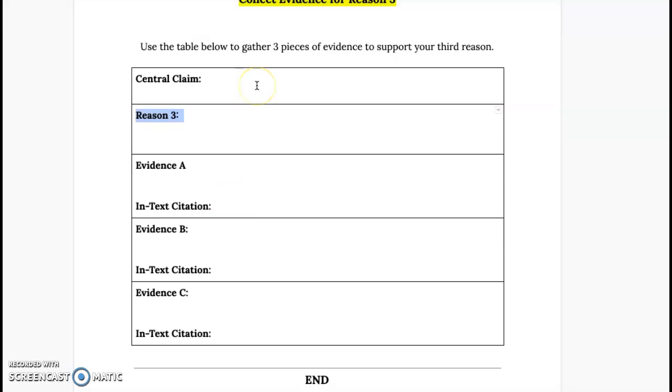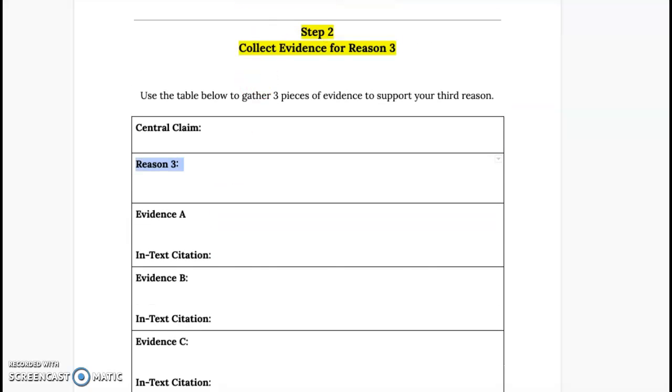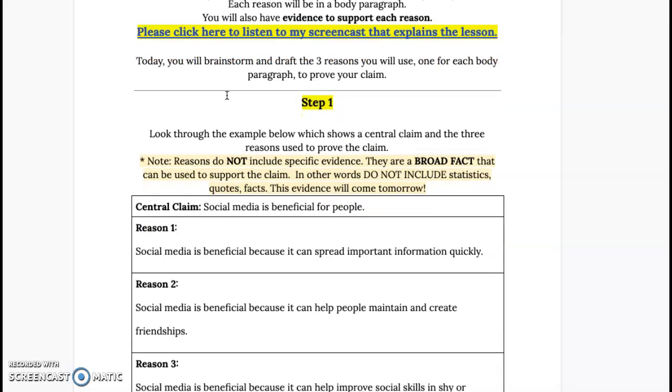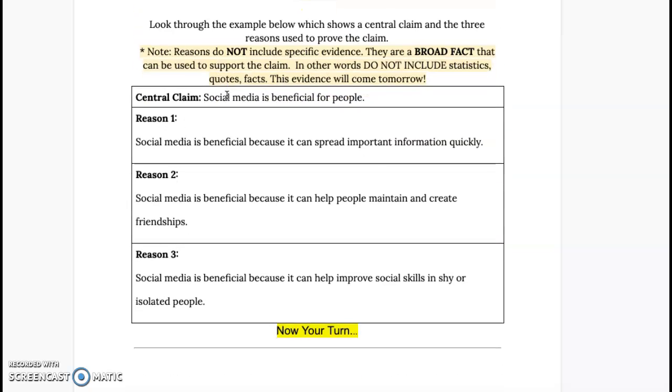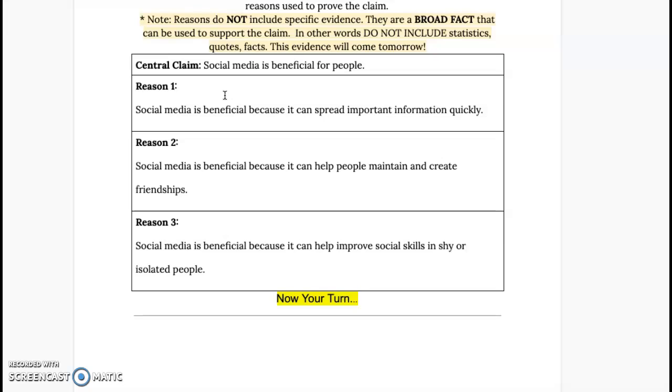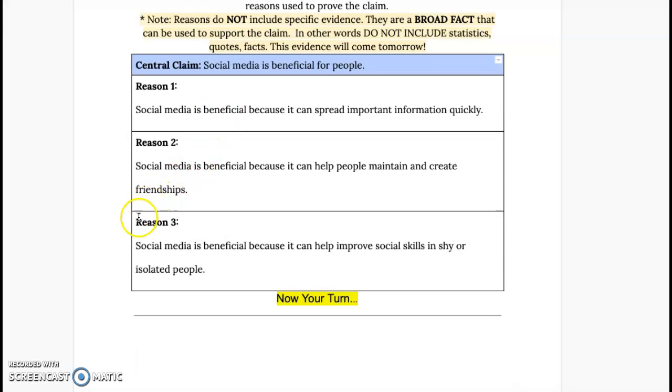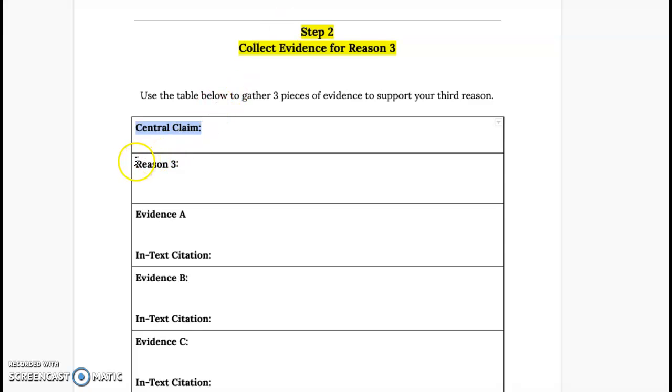So what I want you to have open next to your assignment today is the tab from April 28th. Open up April 28th assignment, everyone. You will see this is where you first chose your 3 reasons. So you're going to copy and paste your claim over again, right here, and then go back and find reason 3, copy and paste reason 3 right here.